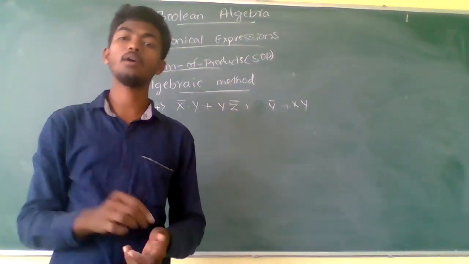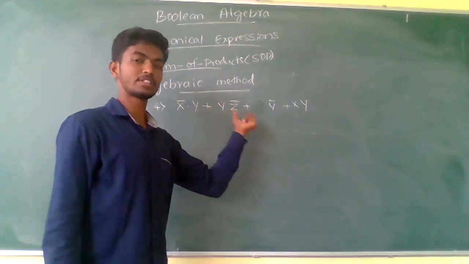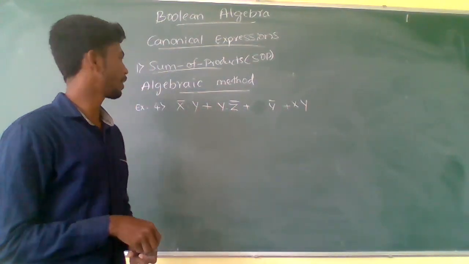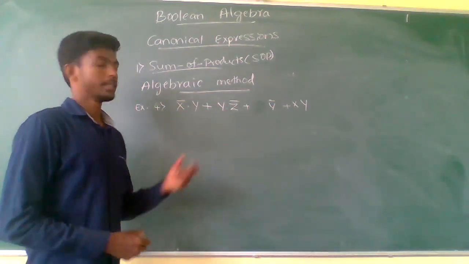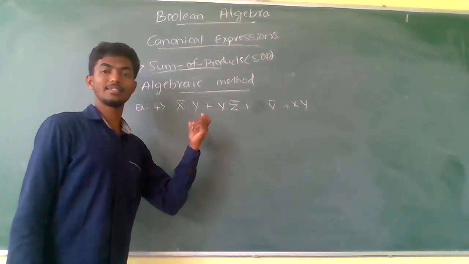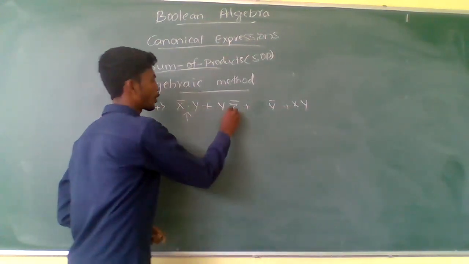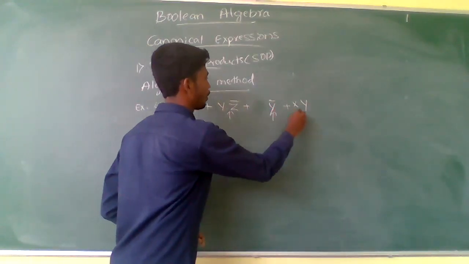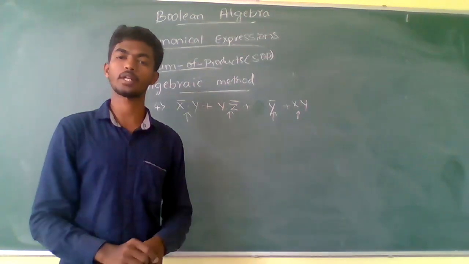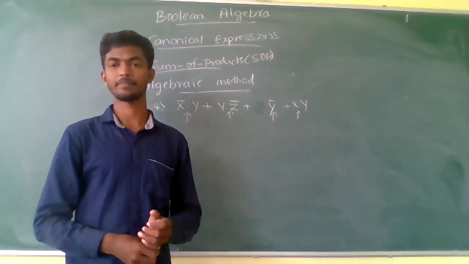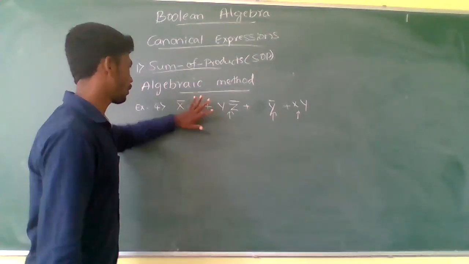Now they have given a Boolean expression containing 3 different variables, x, y and z. In this expression only product terms are available, and we need to convert those product terms into minterms to get the canonical expression.